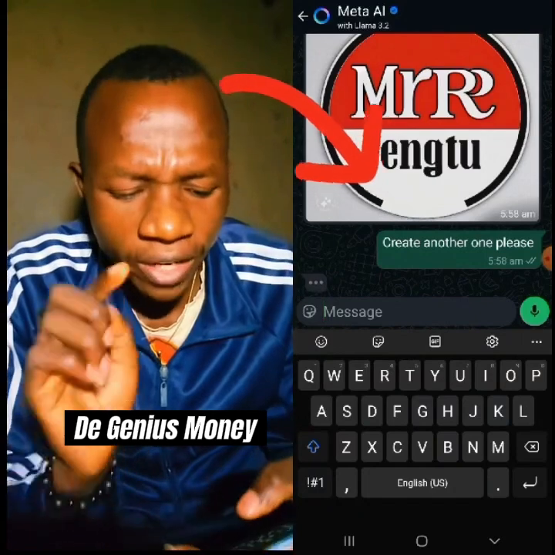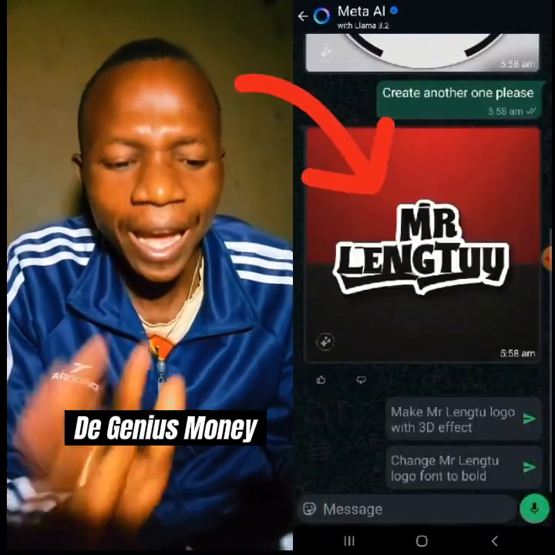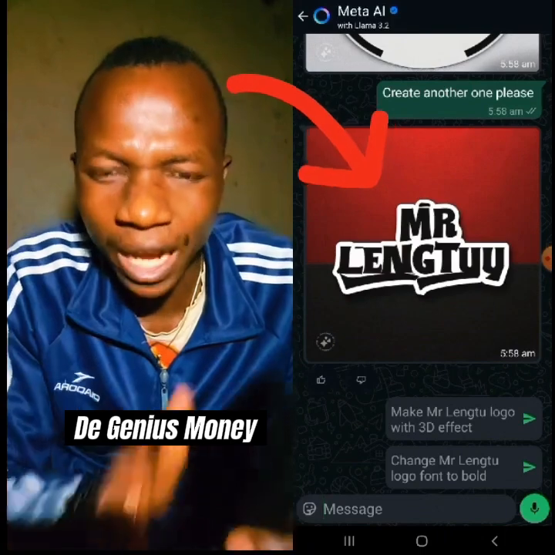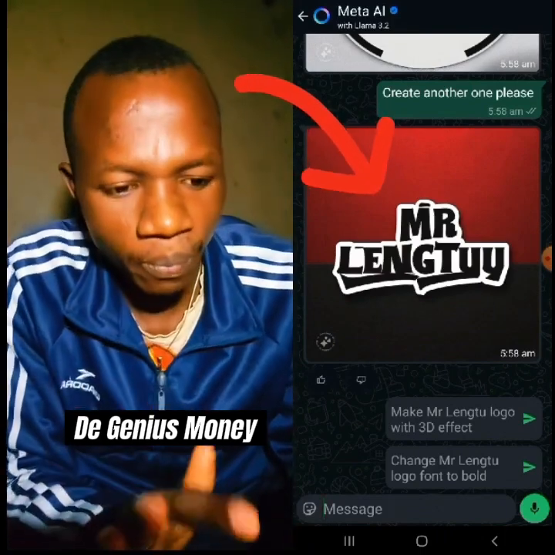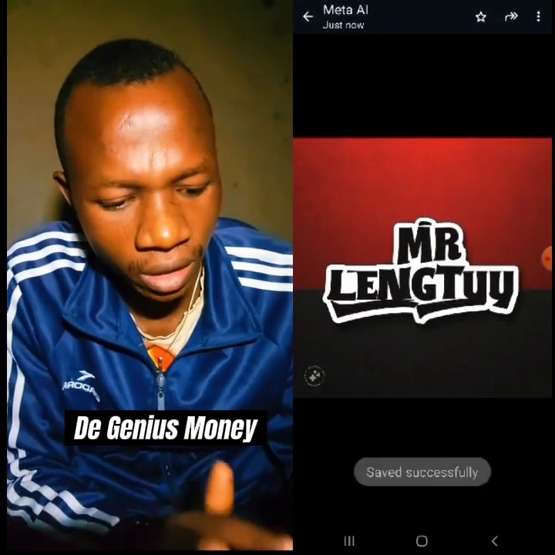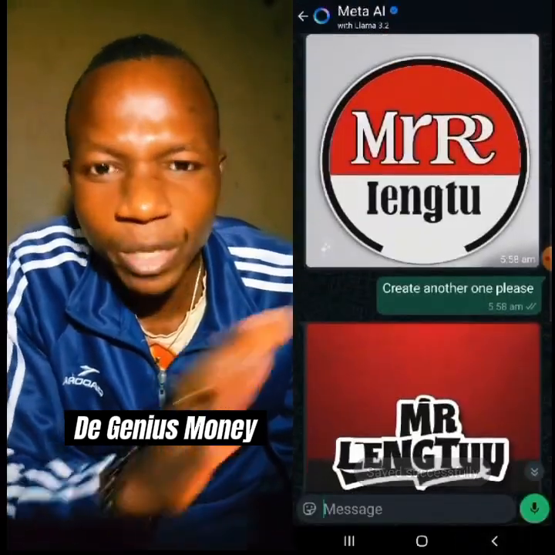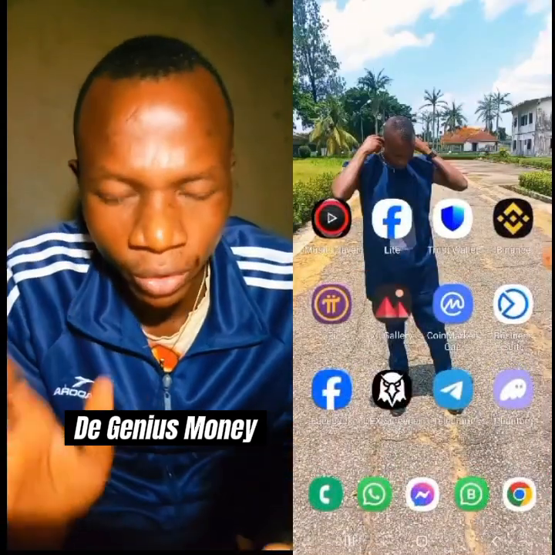Now, after you have created these logos, after you can see the one they give me now, you can see it. After you have generated these logos, how can you make money with them? How do you sell them? Watch, you click on the logo like this and you save. You see save, you save it. The two, you can save as many as you want. If you like, tell them to send you 100, they will send it for you.